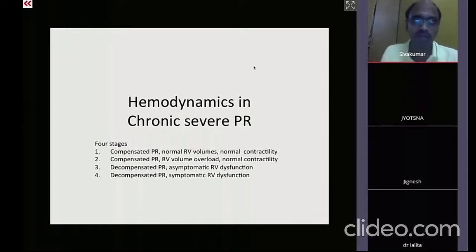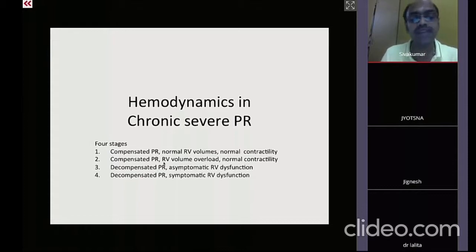And most of the chronic pulmonary regurgitation, we target patients at stage 3. You can see the 4 stages. We target them at stage 3, where there is a decompensated PR with asymptomatic RV dysfunction. At this particular stage, quite often the pulmonary annulus is much larger.